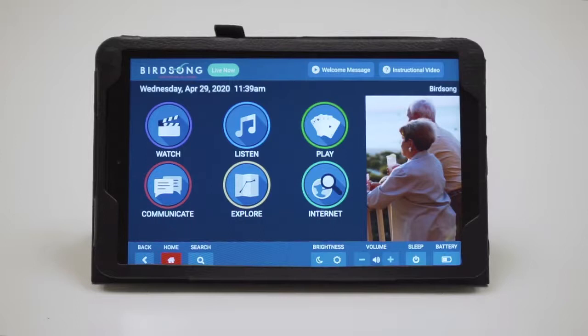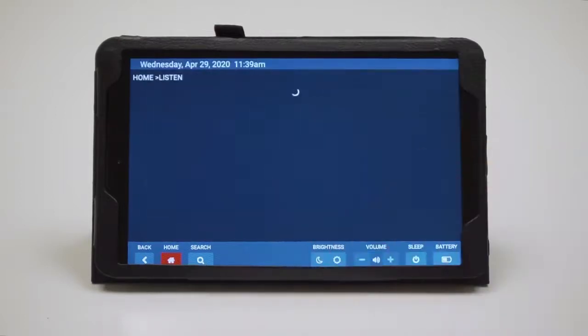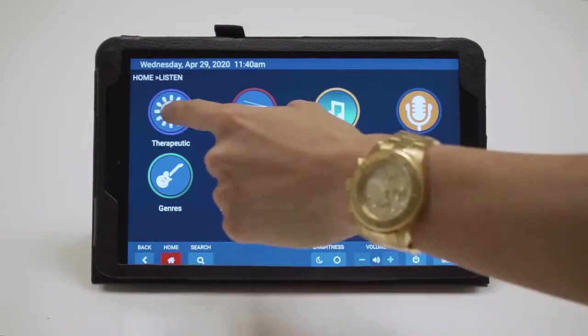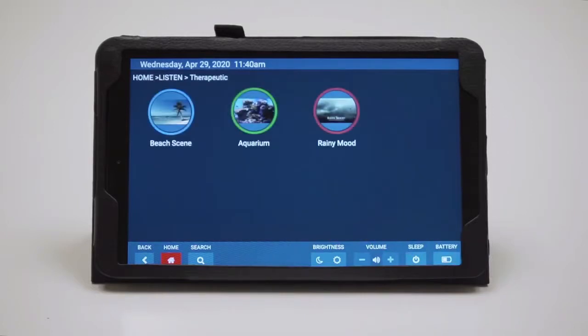Our next section is the Listen section. Located with the musical note icon on the top middle, press the Listen section to engage in the content. Under Listen, we have categories such as therapeutic sounds, classic radio, music, podcasts, music by genres, new spiritual music, and audiobooks. Pressing therapeutic, you have several choices: beach sings, aquarium, rainy mood.